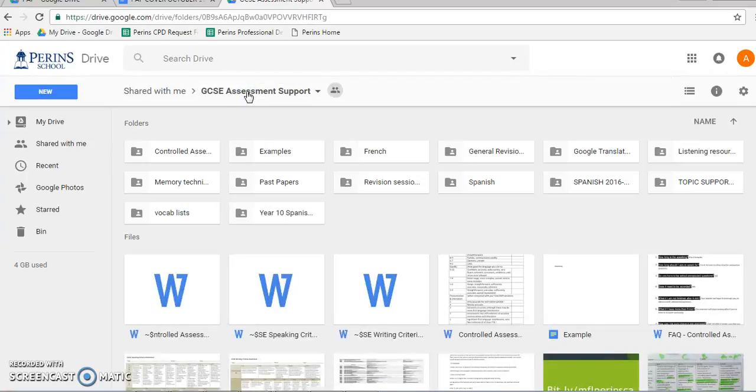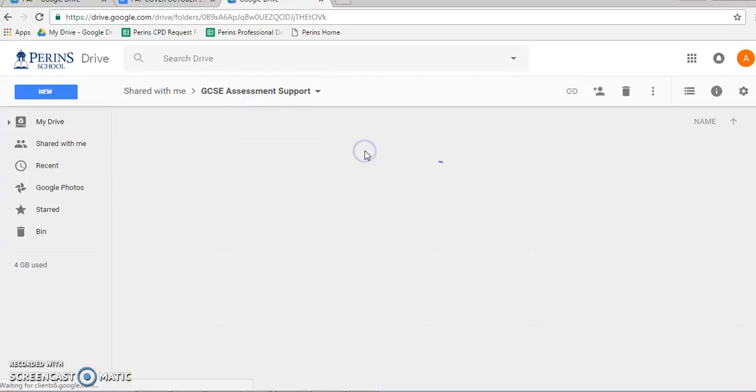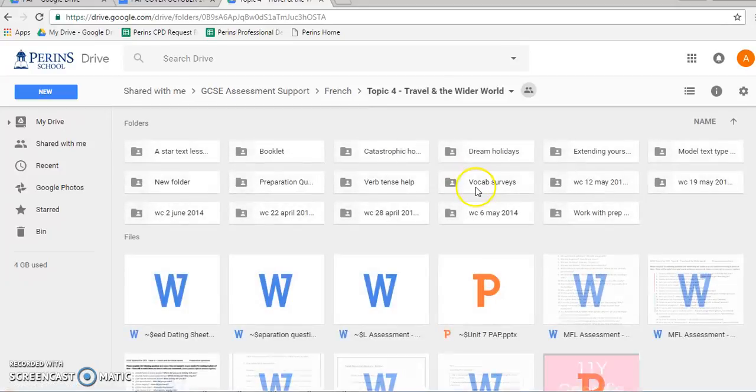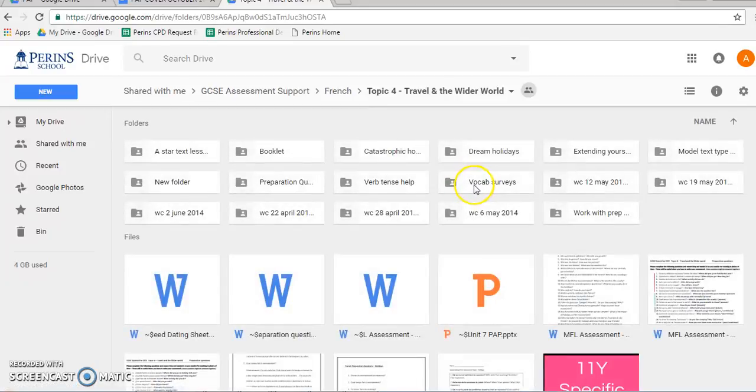If I come back out of this folder and then go back into French here, the one that I'm in at the moment is topic 4, travel. You will see that there's catastrophic holidays there, but we're not going to go in there. We're going to go in here instead, topic 4, travel. And you remember that a couple of weeks ago I said that I was trying to reorder things a little bit to make it a little bit easier to find.